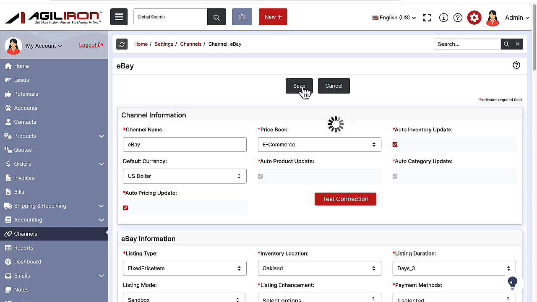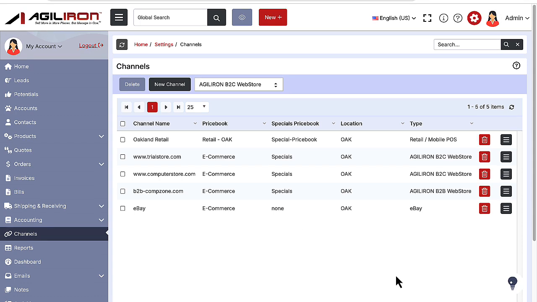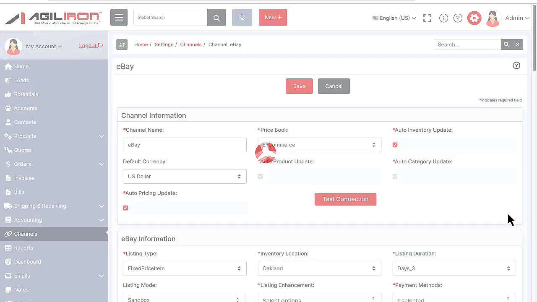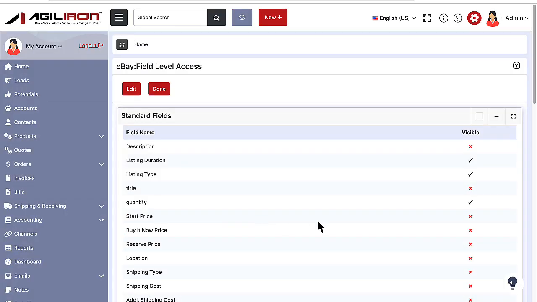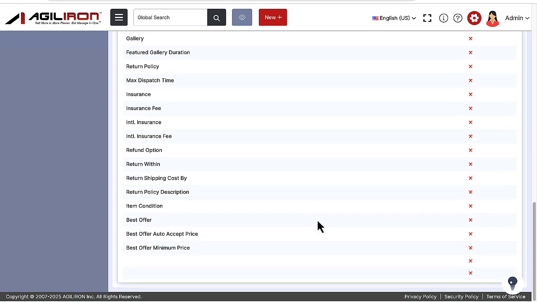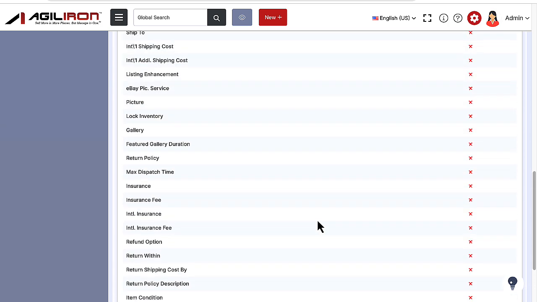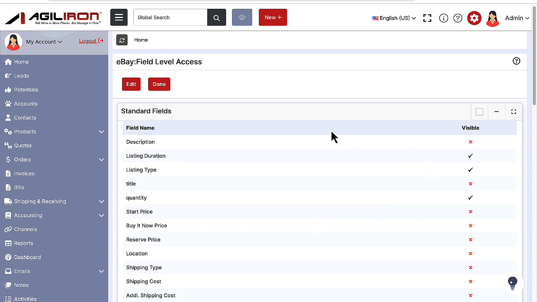Now we have completed all the necessary elements for sales orders to flow from your listings on eBay into the Agiliron suite. Next, we will look at two important configuration options that the Agiliron suite facilitates for eBay. First, we can click here on the link called eBay Listing Field Access. Here you can customize the list of fields that you will typically want to edit or change for each and every listing you create. By choosing a field here, you set the default list of fields that will be routinely available to you for modification when you create a new eBay listing. The fields that you don't select will simply use the default settings.